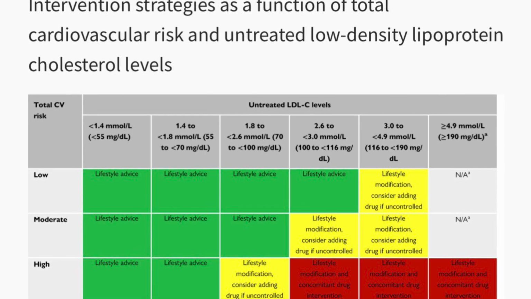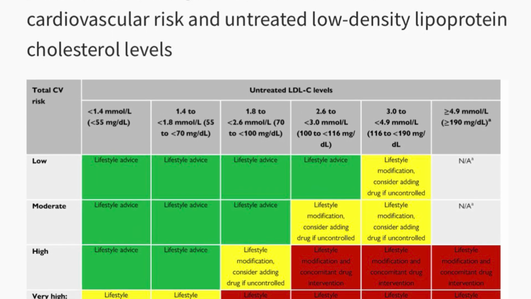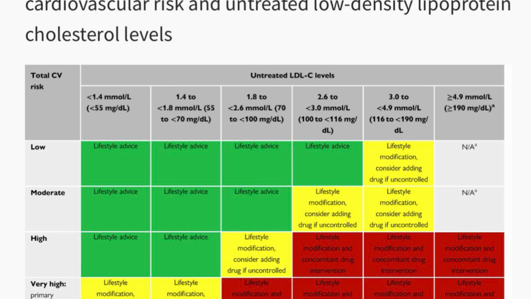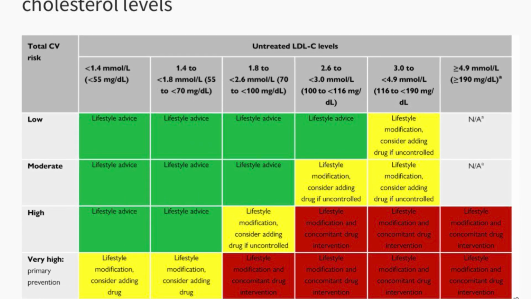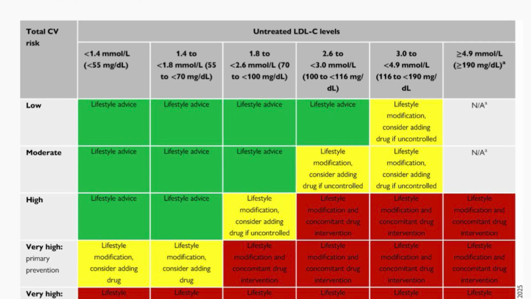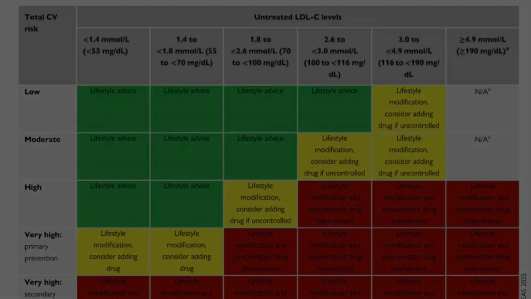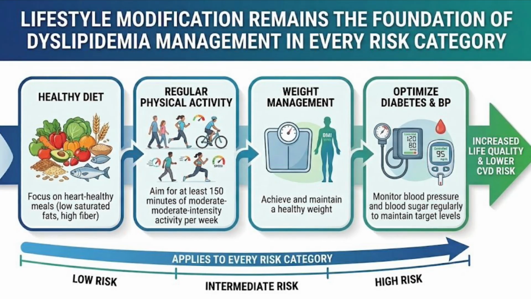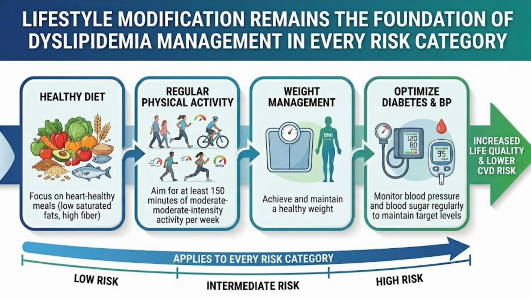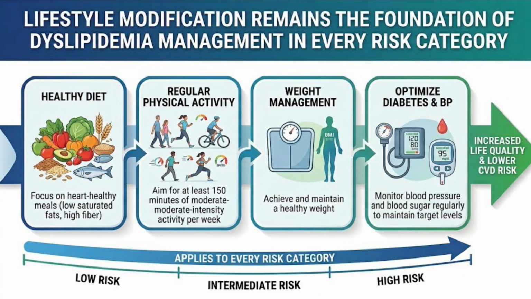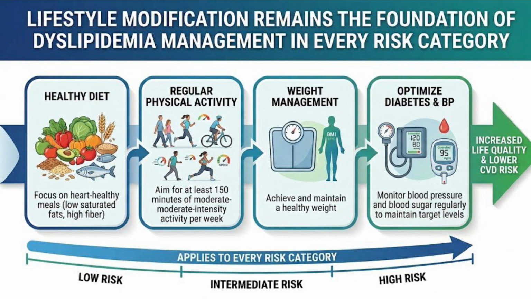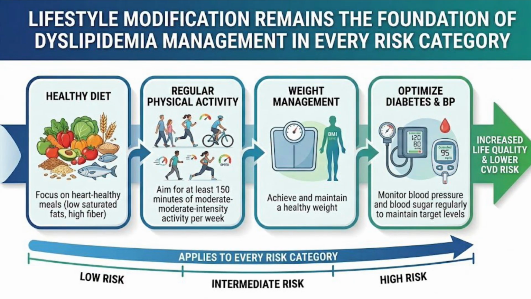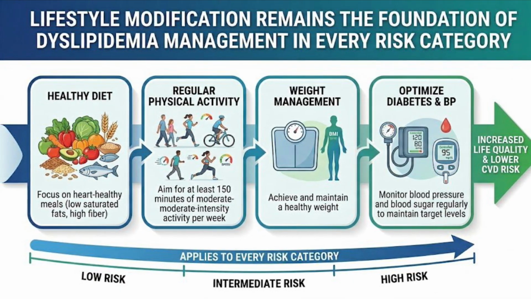Once cardiovascular risk is established, the next step is evaluating untreated LDL cholesterol levels. The guidelines categorize LDL levels into several ranges. As LDL levels rise, the need for pharmacological treatment becomes stronger. Lifestyle modification remains the foundation of dyslipidemia management in every risk category. This includes a healthy diet, regular physical activity, weight management, smoking cessation, and optimizing diabetes and blood pressure control.